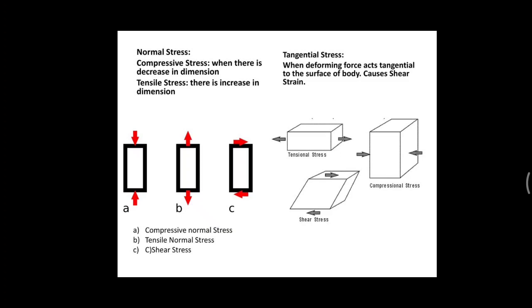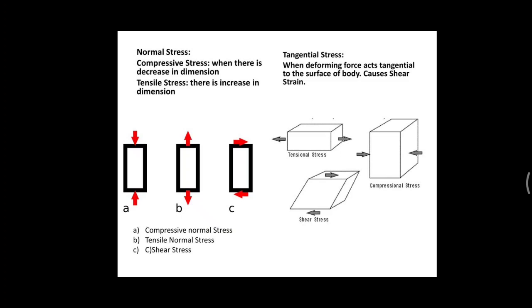It acts tangential, parallel to the surface of the body, and that's why it is known as the tangential stress.